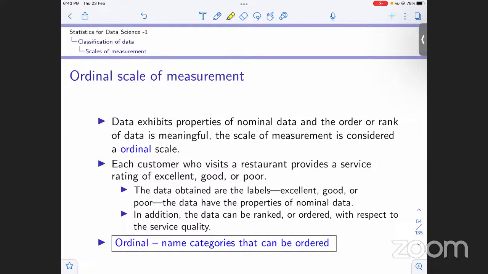It is basically naming; we are again naming the categories, right? But in this case, the categories are ordered. There is a sense of ordering, a sense of rank. So this is the summary of an ordinal scale of measurement. What we do is name categories, but the categories can be ordered and have a definite sense of order. Logically, we can see that there is some order in the data.